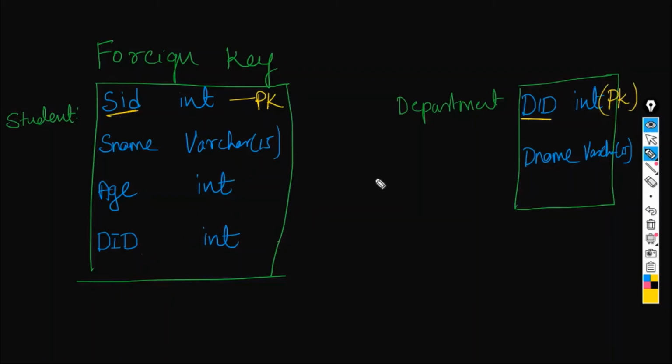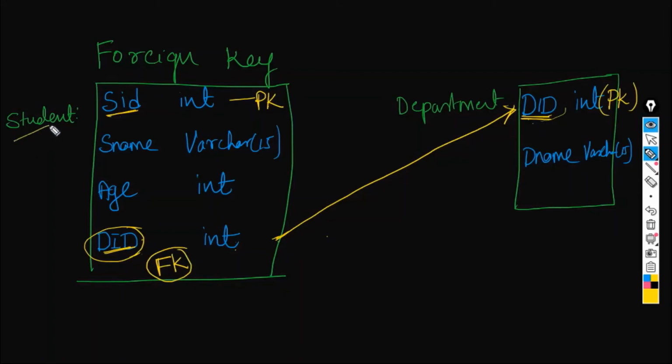Now we have to create a link between this table and this table. How can we do that? Somehow we need to create this link between this department ID and the other. Let's see how we can create the link between these two tables. Department ID will be foreign key in this table, which is a primary key in the department table. Department ID is a primary key in department table, but department ID becomes foreign key in the student table.